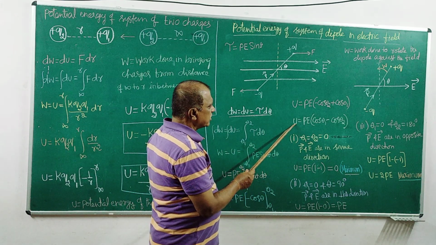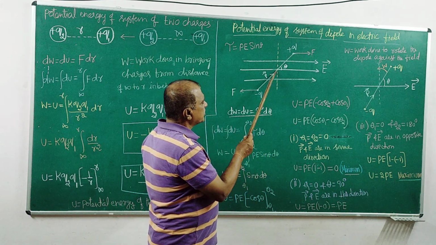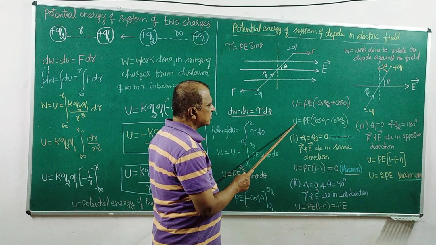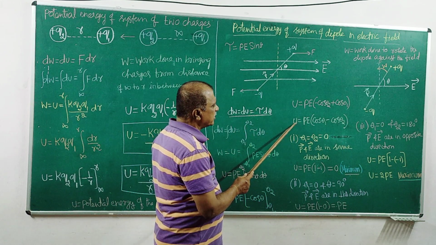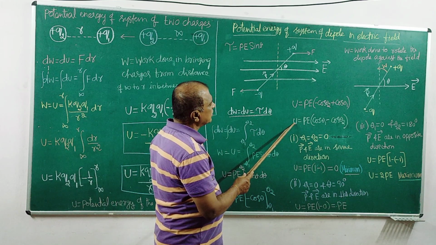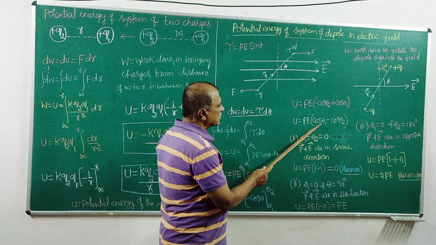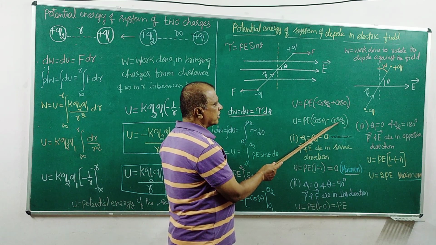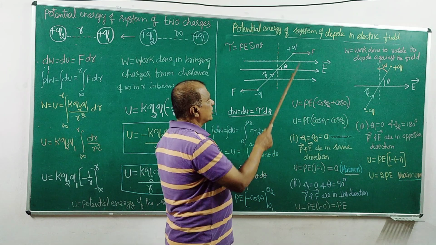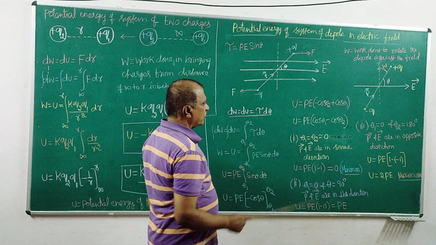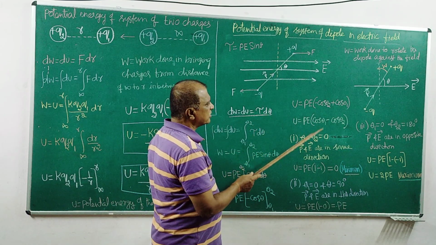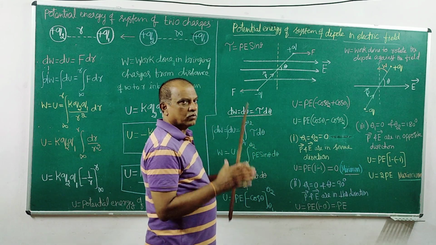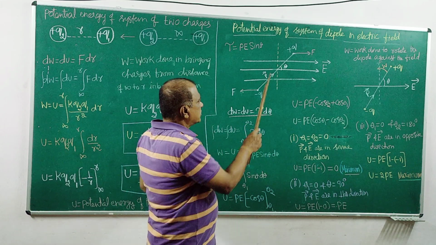So that is the potential energy stored up in the system as potential energy of this system. The mathematical equation for this potential energy is P E into (cos theta 1 minus cos theta 2). It depends on the angle of rotation. These are of course fixed for this dipole moment and the electric field. So for this system, the amount of work or potential energy depends on the angle of rotation.